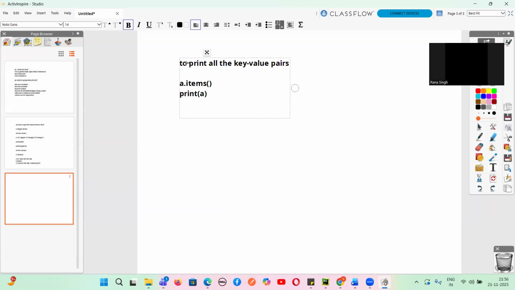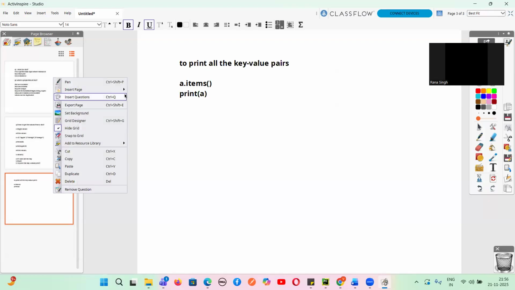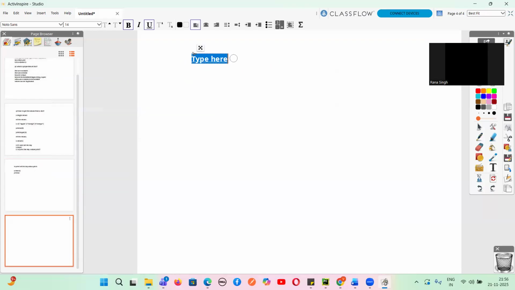This is all about, guys, a particular dictionary. Now I want a few of the methods which we have studied in this dictionary. Let's suppose the question is to clear all the key value pairs of a dictionary. How can we clear all the key value pairs? Let's suppose the name of the dictionary is A. So A dot clear. Yes or no, guys?